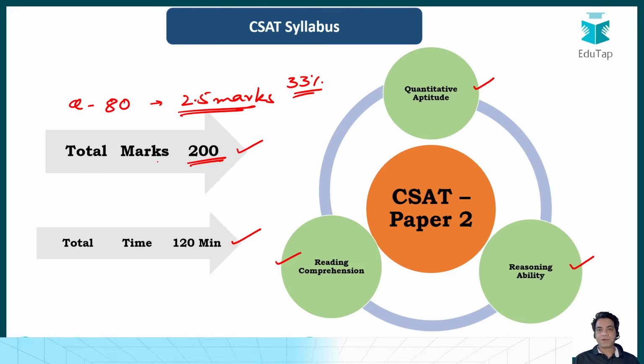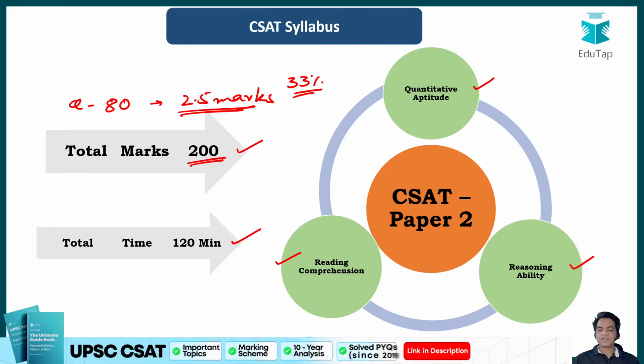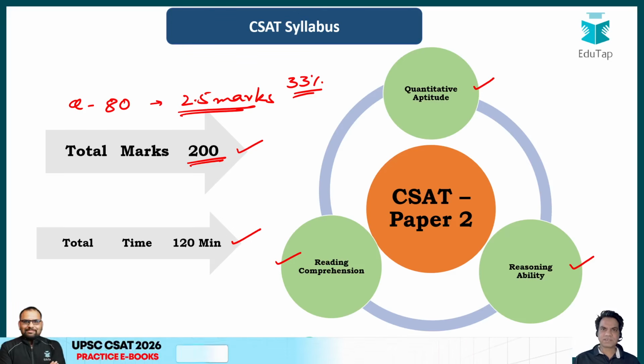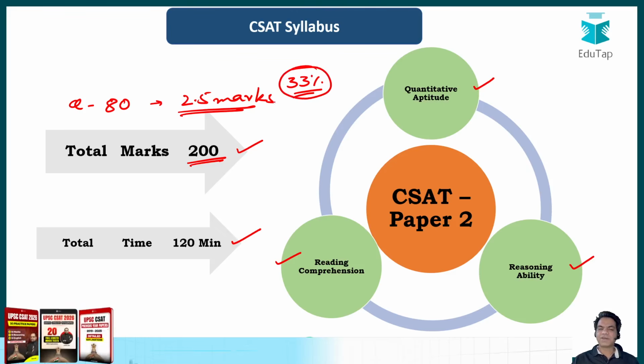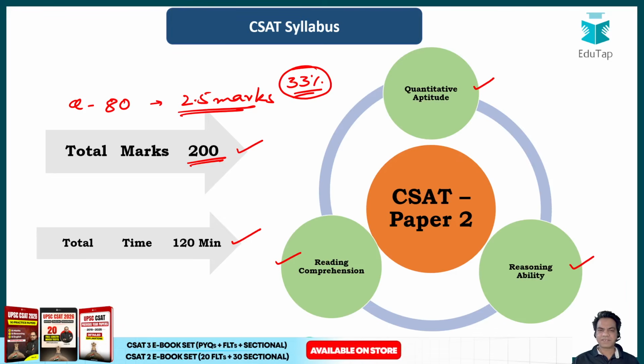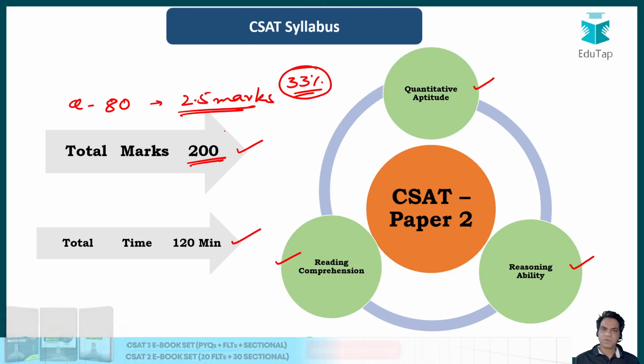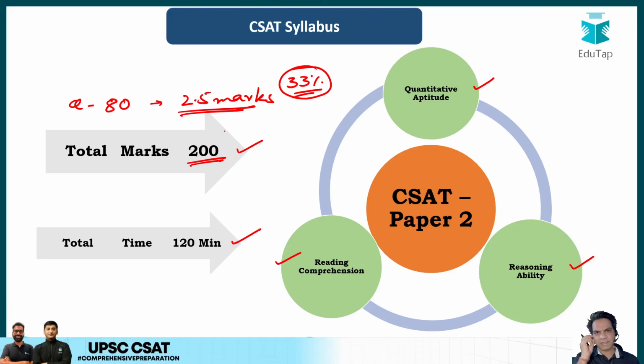So I think it's 1/3 or 1/4, yeah, 1/3 is the negative marking in this paper, guys. So you need to remember that you have to score 33% marks after your negative marking and all your deductions are done. That's when you have to score 33% out of 200, which is about 67 or 68 marks.